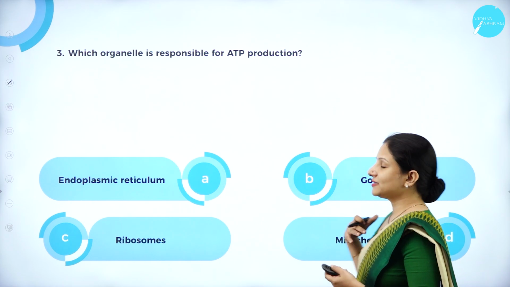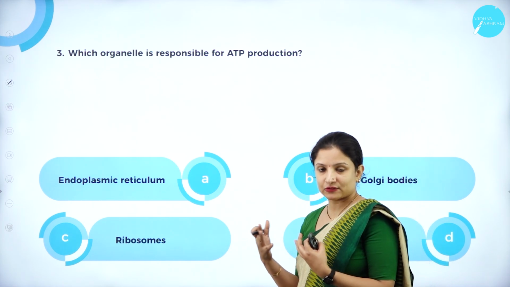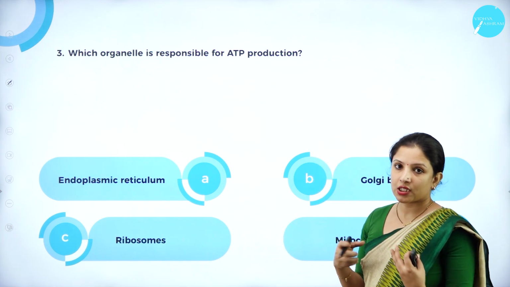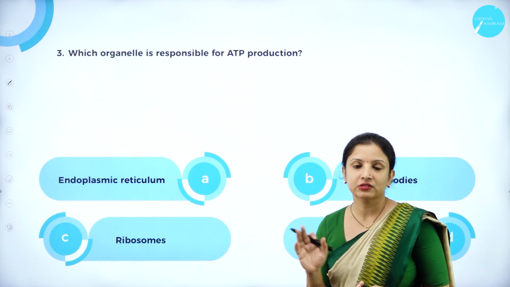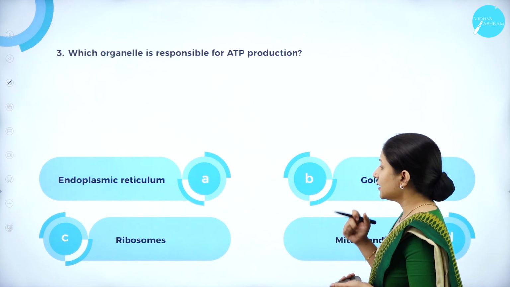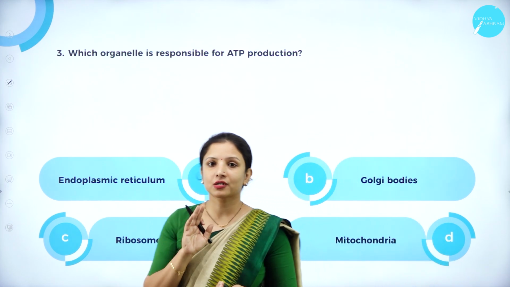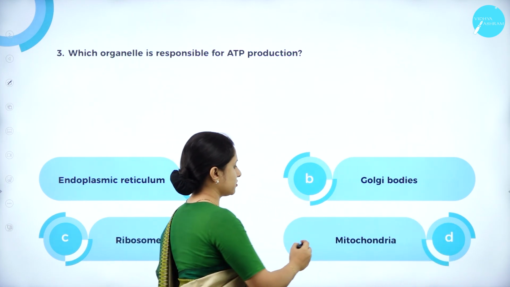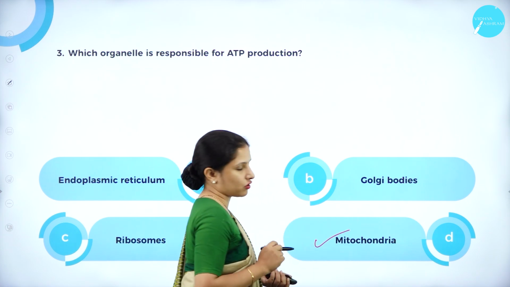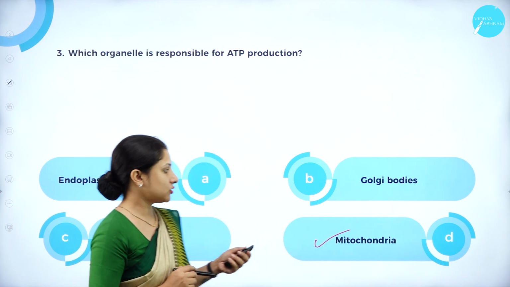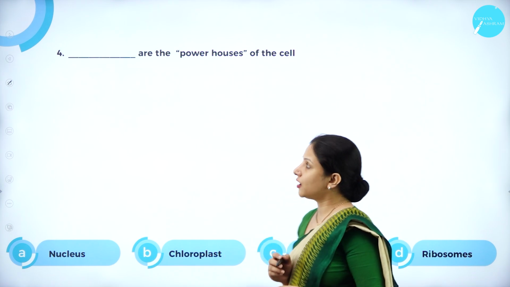Golgi bodies have a trans face and a cis face, and their main function is to convert lipids and proteins into glycolipids and glycoproteins. The ribosomes' function is to produce proteins. My question is which organelle is responsible for ATP production, so the right answer is mitochondria, and that is why it is called the powerhouse of the cell.